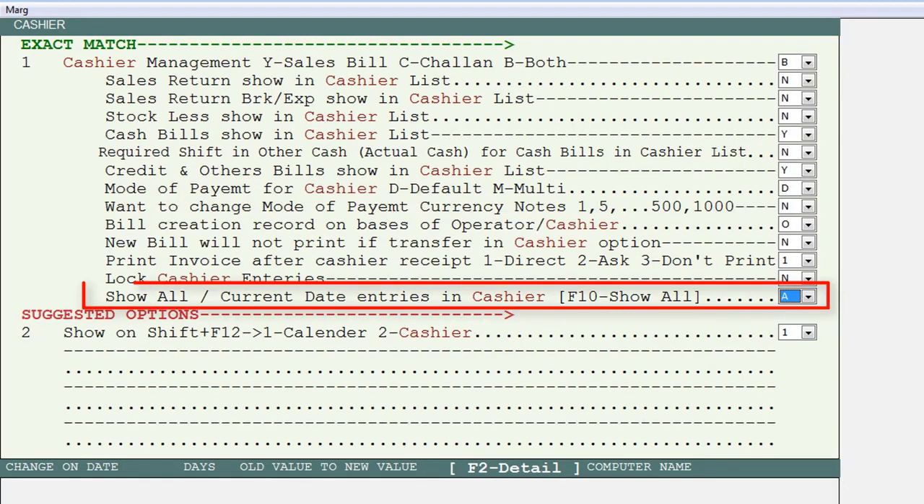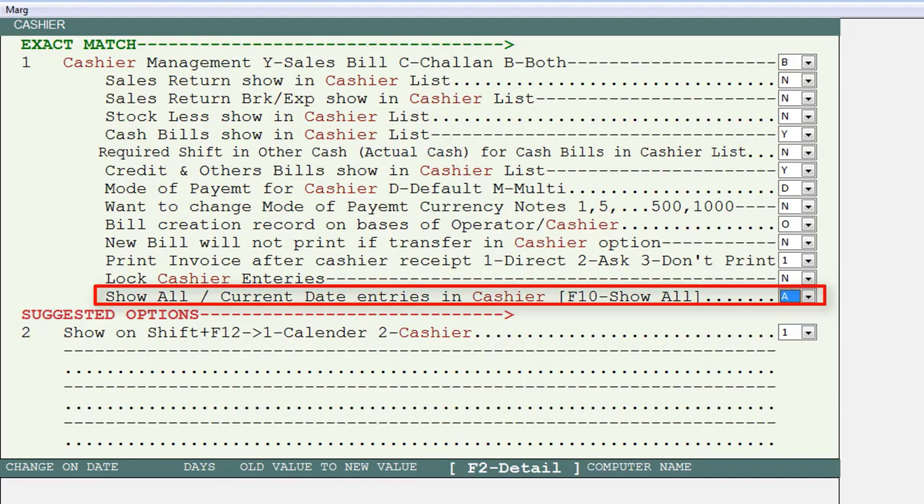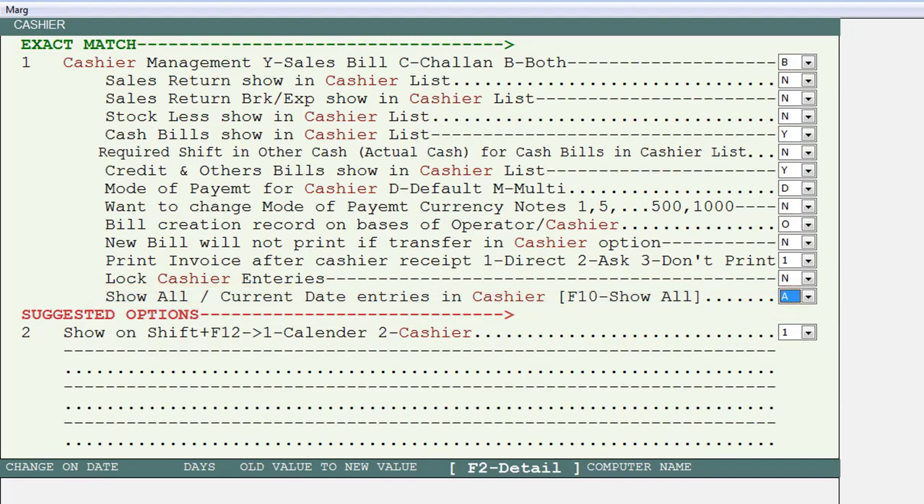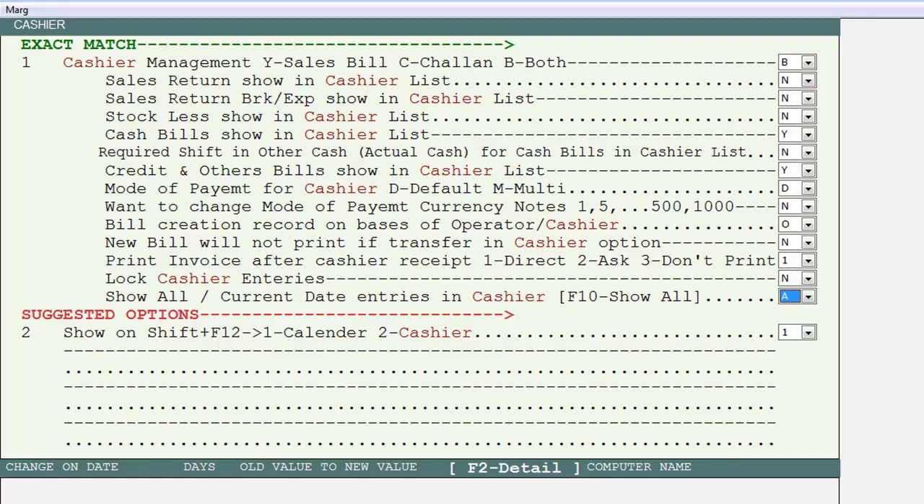Then next is show all or current date entries in cashier and F10 for show all. From here you can set that you and your cashier can only see bills of the current date, or the bills which are pending of the previous dates, means the billing is not done for those bills. You want to view those bills also along with the current date, that you can set from here. You can also set this field from the control room and can also enable this field by pressing F10 key on the cashier window, which we will see later on. We will discuss the rest of the options along with the process.